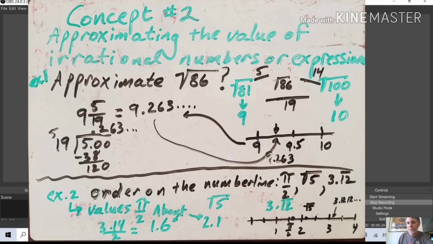I could also say that's the smallest, that's the middle one, and that's the largest. If we put negative signs in front of those, of course, everything would be kind of flipped over. And that would be the smallest, and that would be the middle one still, and that would be the biggest. But just remember, these would still be irrational numbers with a negative sign in front of them. So anyway, that's my lesson for concepts 1 and 2.